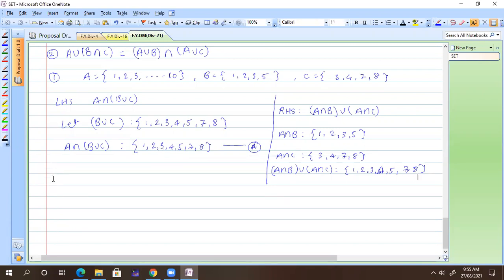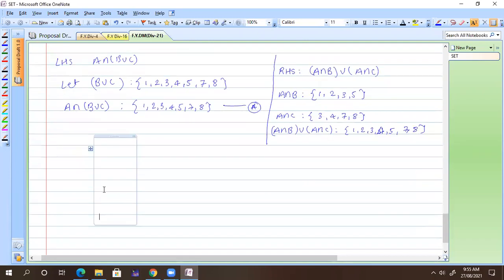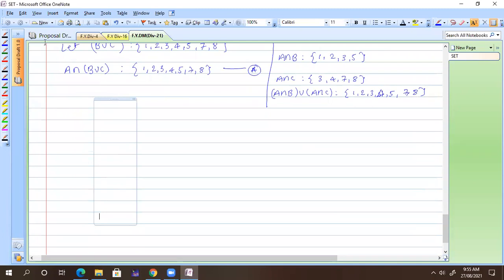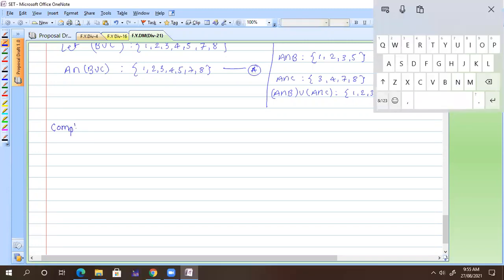Now, the next law is nothing but the universal. Not universal, the universal law is already done. So we have with us De Morgan's law. Now everyone knows what a complement is. Complement set everyone knows. So we also have one complement law. We already discussed that, I think. Just tell me whether it is done or not. Complement law, still you can write down in your notebook.